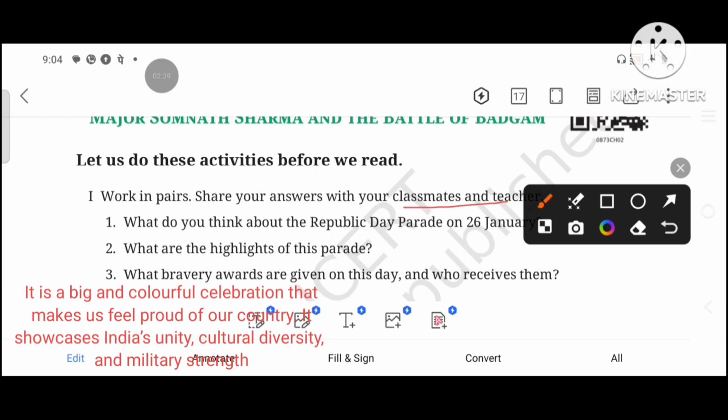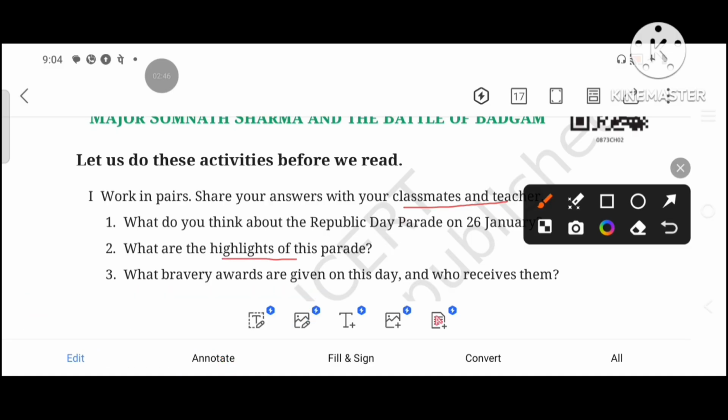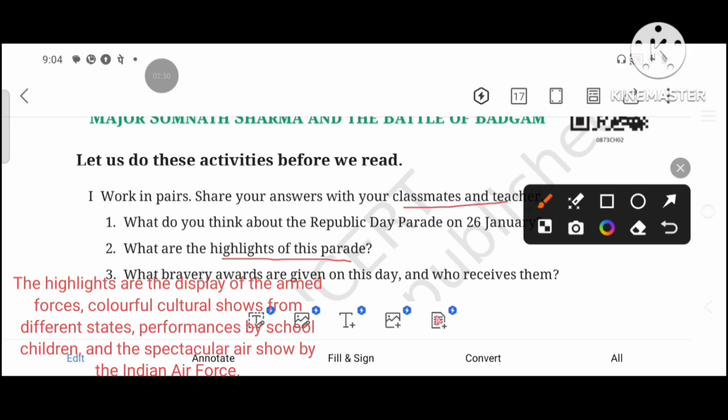It showcases India's unity, cultural diversity, and military strength. Next, what are the highlights of this parade? The highlights of the parade are the display of the armed forces, colorful cultural shows from different states, performances by school children, and the spectacular air show by the Indian Air Force.